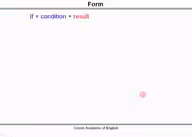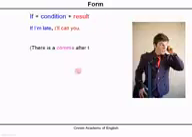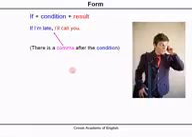The form. There are two choices for the form. First choice, if, condition, result. For example, if I'm late, I'll call you. So here we have the if condition and then the result. And when we are writing the first conditional, there is a comma here. So after the condition and before the result.